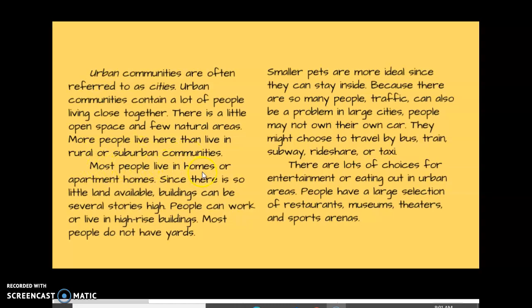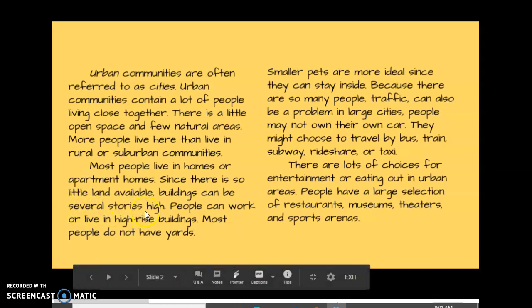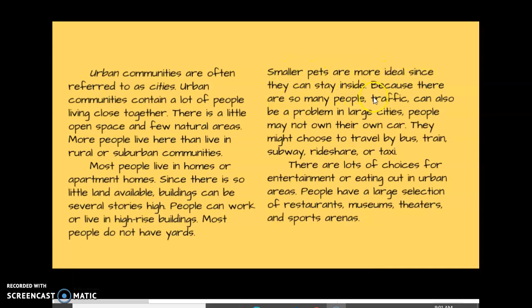Most people live in homes or apartment homes. Since there is so little land available, buildings can be several stories high. People can work or live in high-rise buildings. Most people do not have yards. Smaller pets are more ideal since they can stay inside.